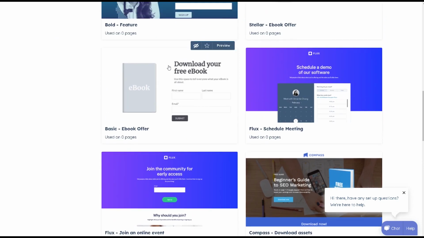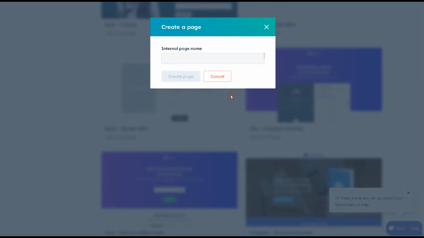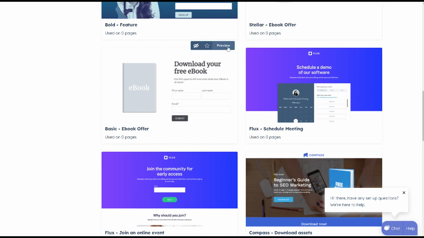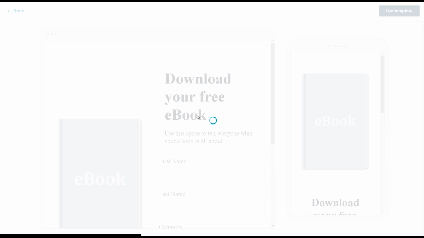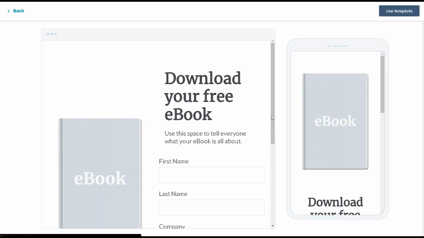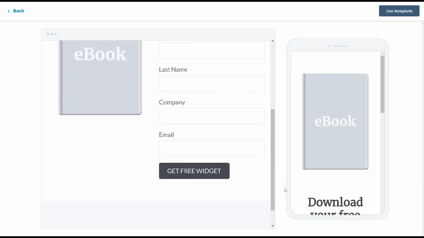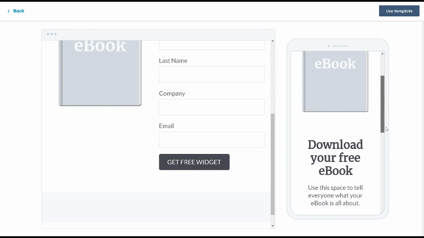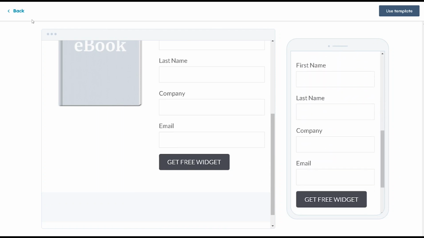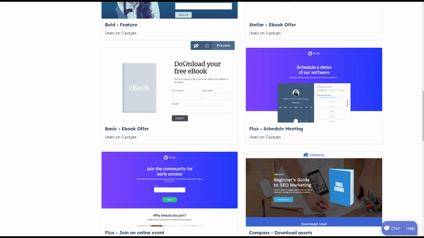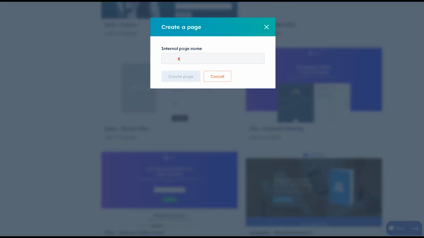So I think I'll be choosing this one because it's a little bit simplistic and minimalist. I don't actually have my brand color yet because I'm still trying to build influence, and branding is in progress. So this is your template. What you're seeing right now is your template to collect emails and put your ebook. Okay, let's click that and name it something that is comfortable, appropriate, formal or professional.